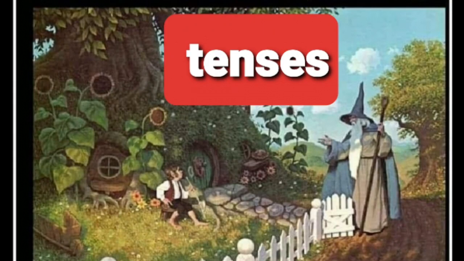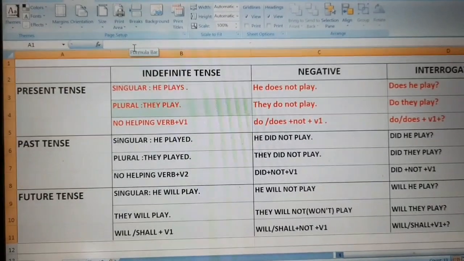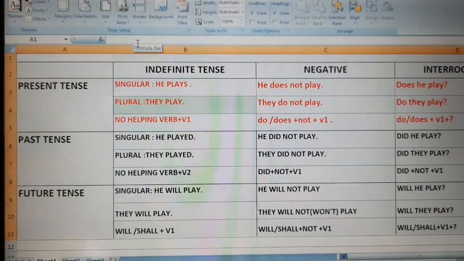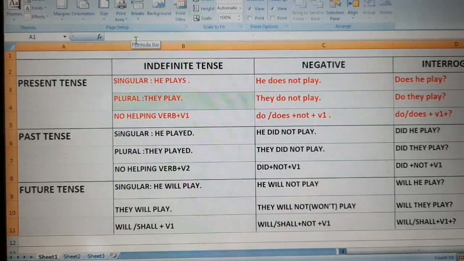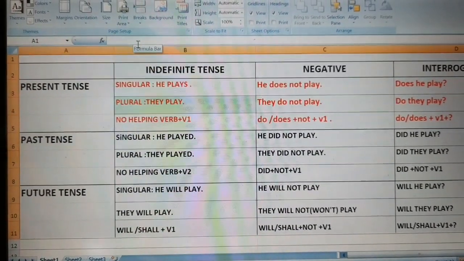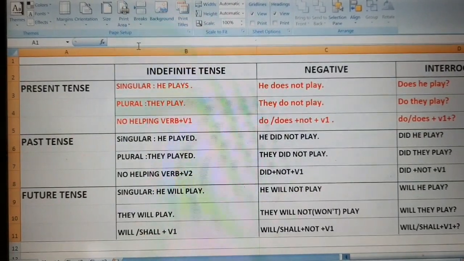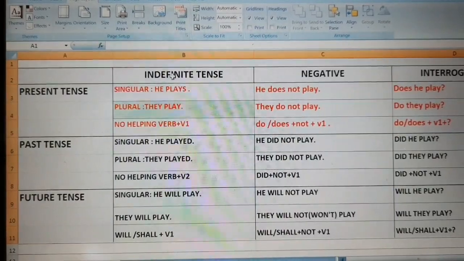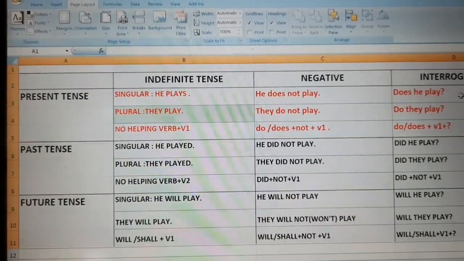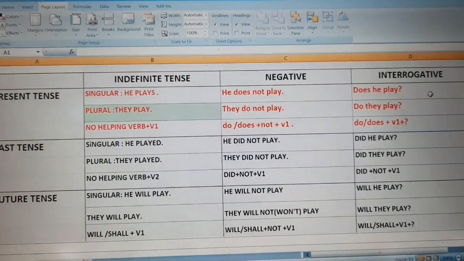Now we are going to study our English grammar. Let us study tenses through this flow chart. It is the easiest way to understand tenses. There are 3 basic tenses: present, past and future. Then we will see the indefinite tense and its negative and interrogative.